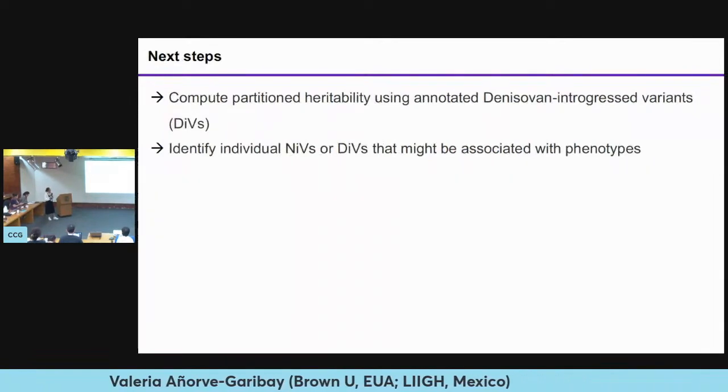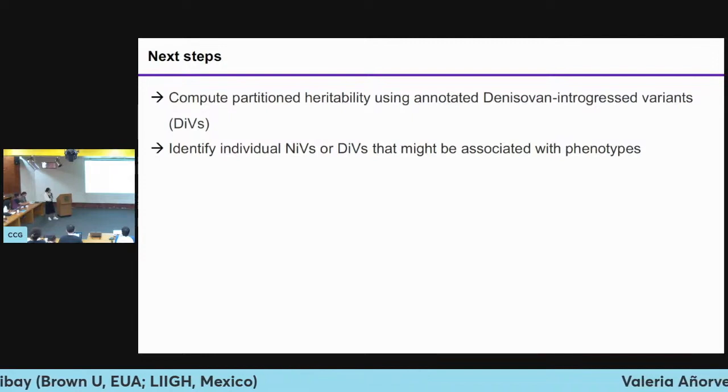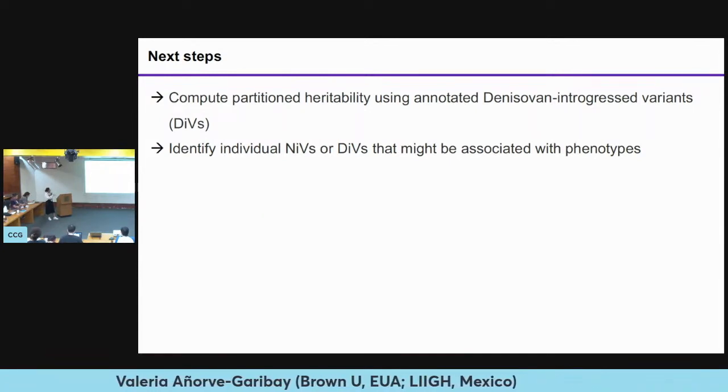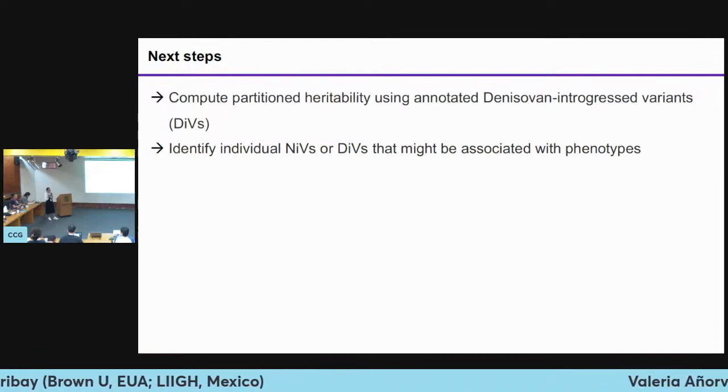So as future perspectives, what I want to do now is to repeat the same analysis, but now using Denisovan introgressed variants that were also detected as part of my undergrad thesis project. And since I got these Neanderthal introgressed variants or Denisovan introgressed variants, I will be able to actually pinpoint genomic regions of the genome to associate them with phenotypes.